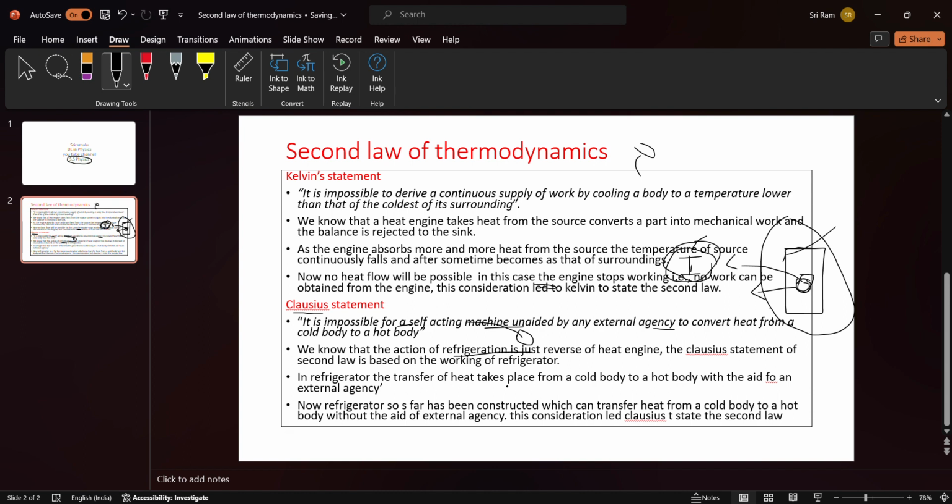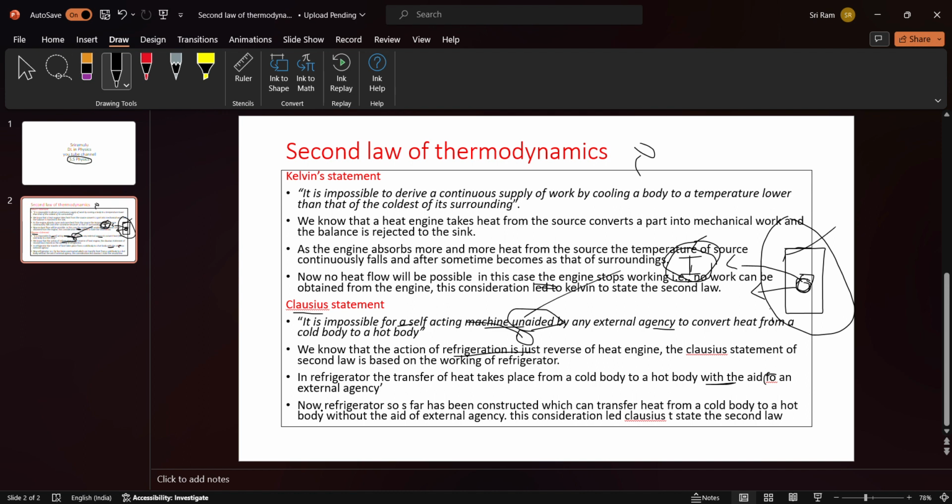In a refrigerator, transfer of heat takes place from a cold body to a hot body with the aid of an external agency. But in the statement it is without, unaided. It is impossible for a self-acting machine unaided by an external agency. Here, with it, yes, it can do, but without it cannot.